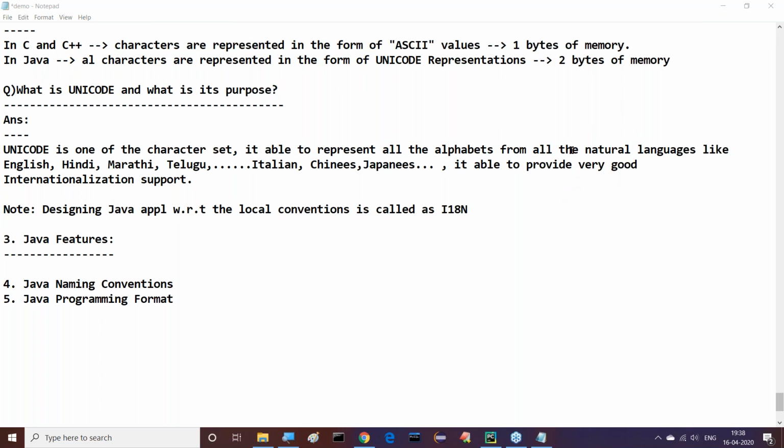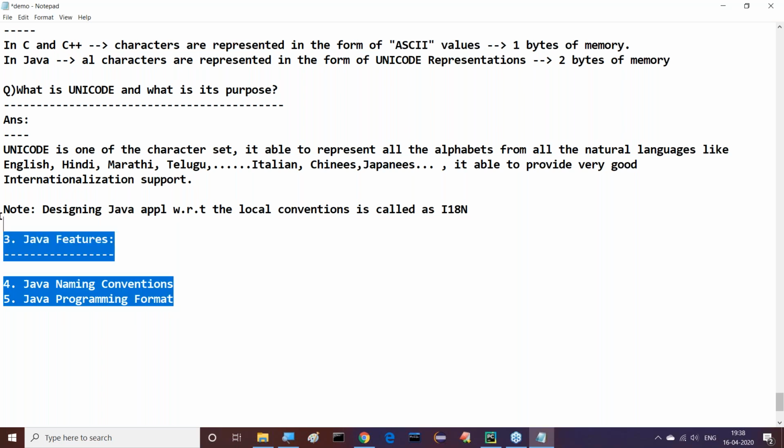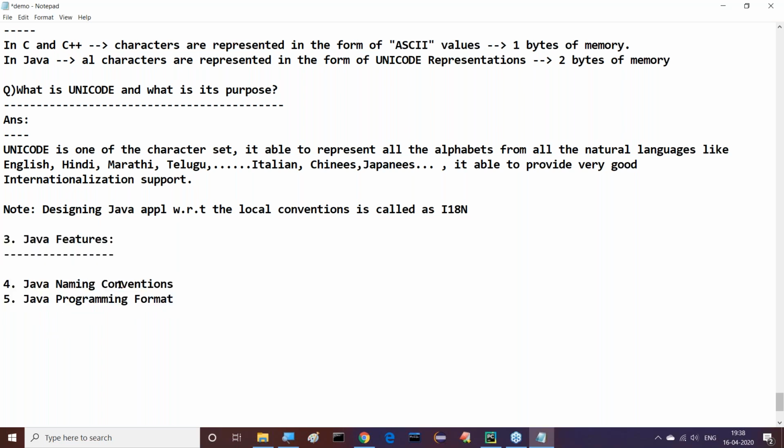Yeah, Saturday we have class. Maybe there are possibilities to take class on Sunday also. Saturday and Sunday, maybe I may take sessions on both days. Sunday also may be possible this weekend. Why? Because I have some boundary for it. I need to complete up to this Java programming format. So that's why I may take class on Sunday also. Yeah, the same time, of course.